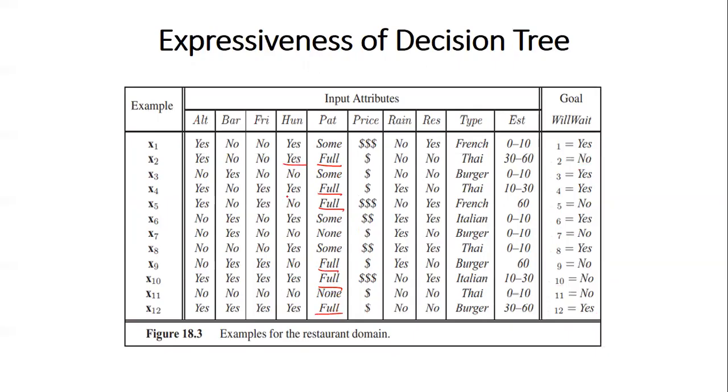User is hungry, restaurant is full. Here the user is not hungry. Whenever the user is hungry and the restaurant is full, the user is not ready to wait. Here also the restaurant is full, user is hungry. This is the fourth case, right?